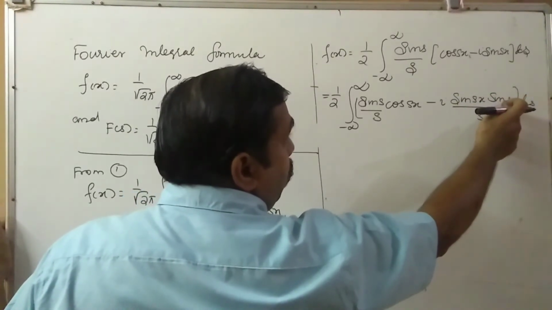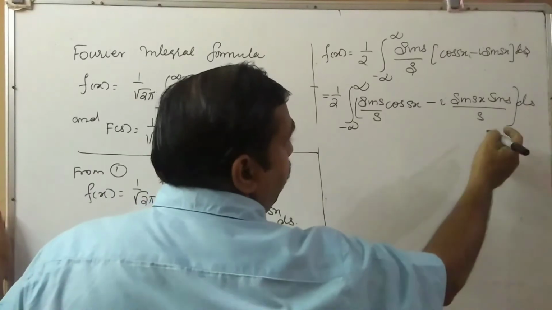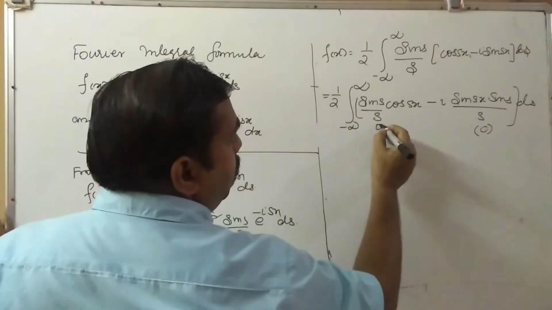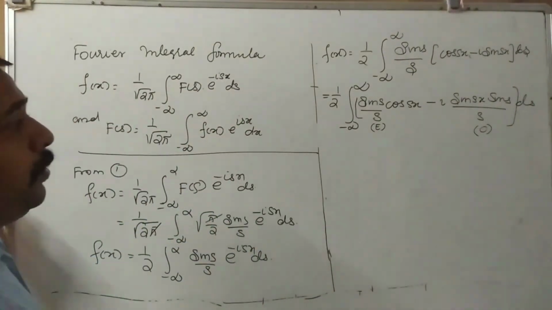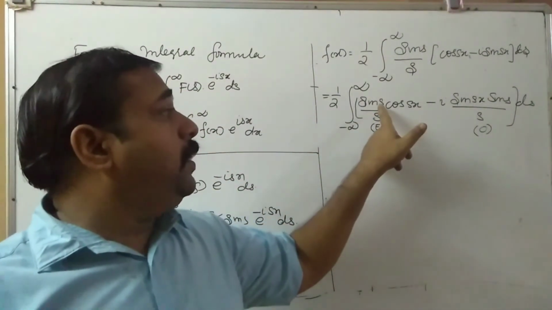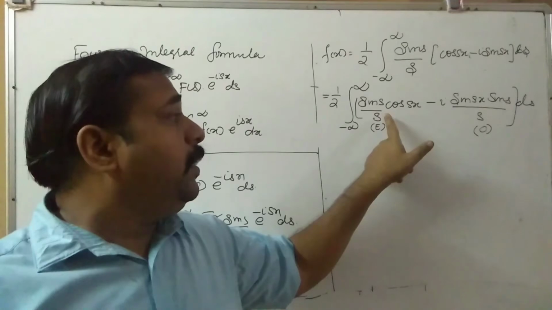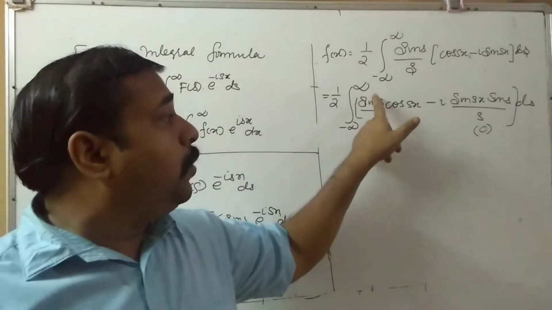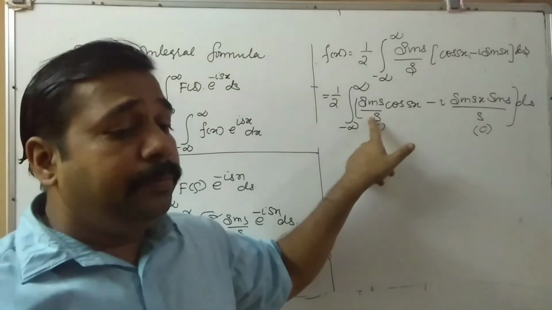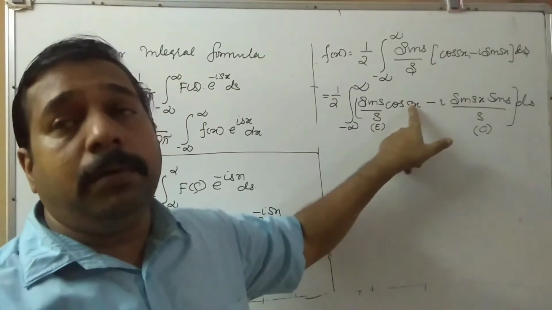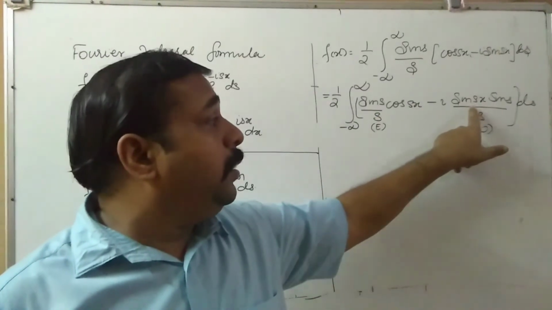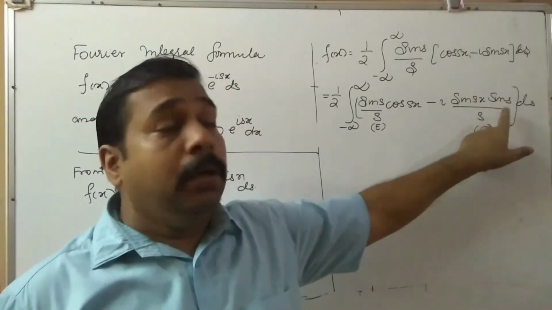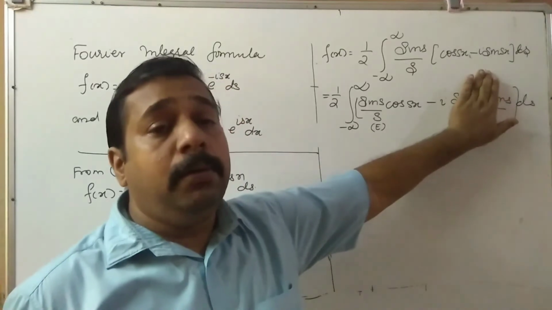Again sin s is odd, so even into odd is equal to odd. That means this is fully odd, this is even. Understood? Sin s is an odd function. Yes, the power of s is equal to 1, therefore it is also an odd function. So odd by odd is equal to even. Then even into even is equal to even. Here this is even, sin is odd, therefore even into odd is equal to odd. Odd function means this value is equal to 0.